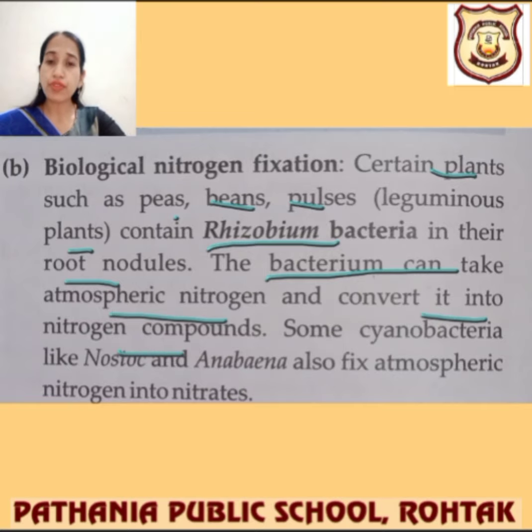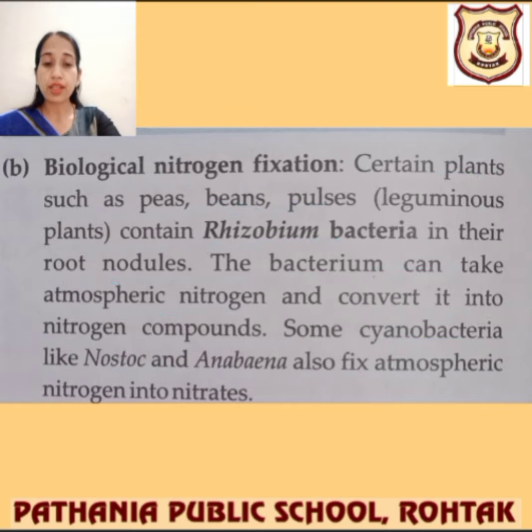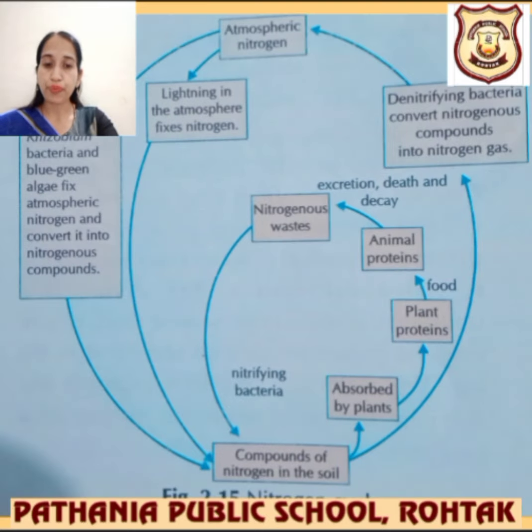Some of them are even cyanobacteria, like Nostoc, Anabaena, and Bacillus also, which is not written over here. And Azotobacter is also over there, which fixes the atmospheric nitrogen into nitrates, and nitrates are in the soluble form.